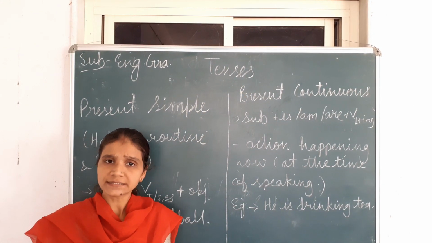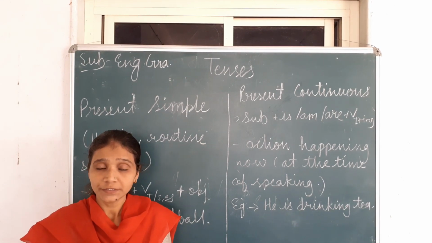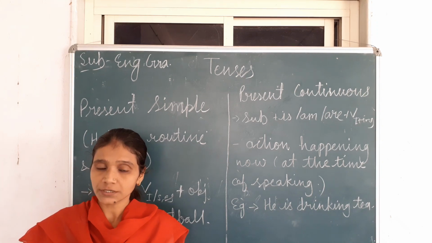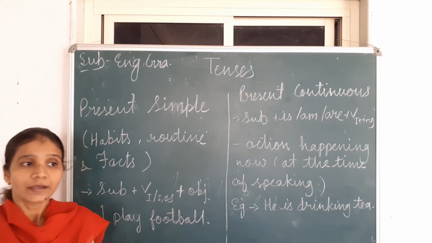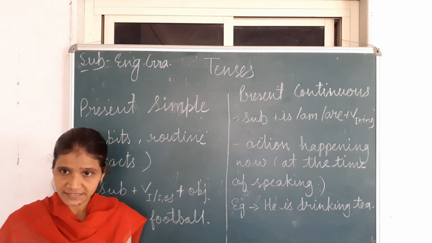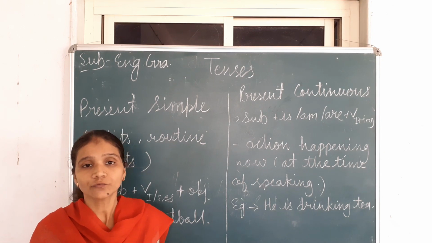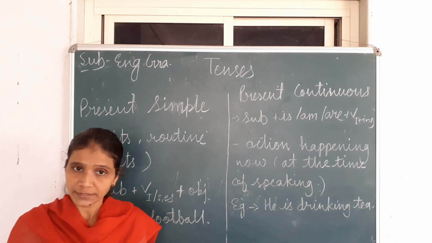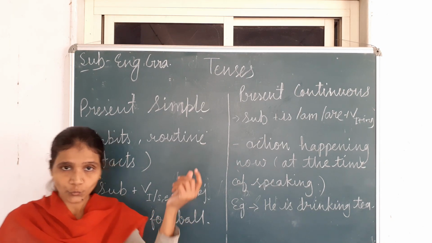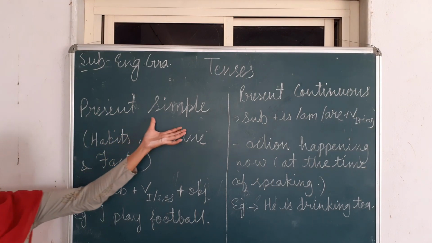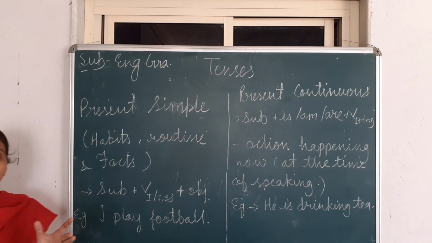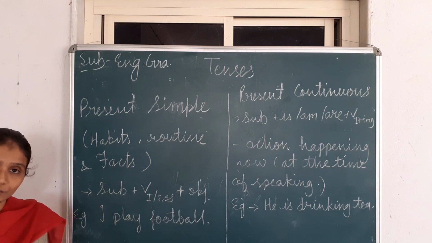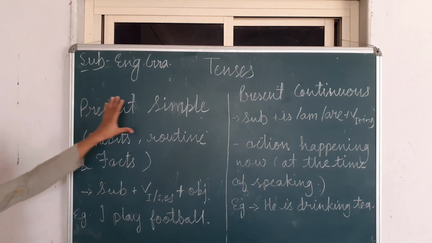What do you understand by tenses? Tenses means a verb which shows our present, past or future with actions. So we all know that there are three types of tenses: present tense, past tense and future tense, and each tense is divided into 4 parts. So there are a total of 12 tenses, and the first one is present simple tense, because present tense has 4 types: present simple, present continuous, present perfect and present perfect continuous. So the first is present simple tense.